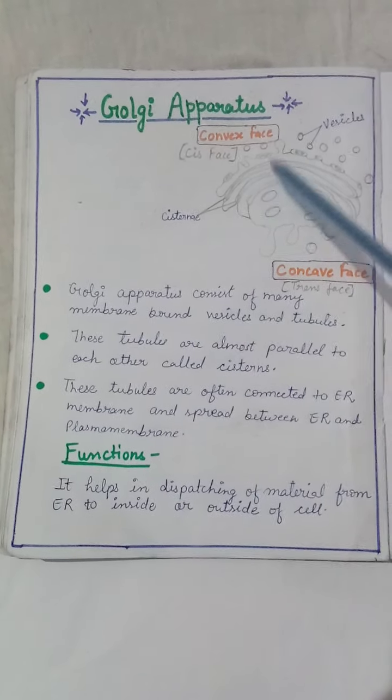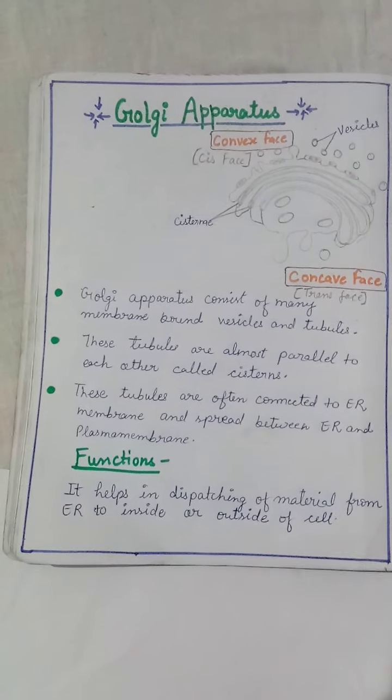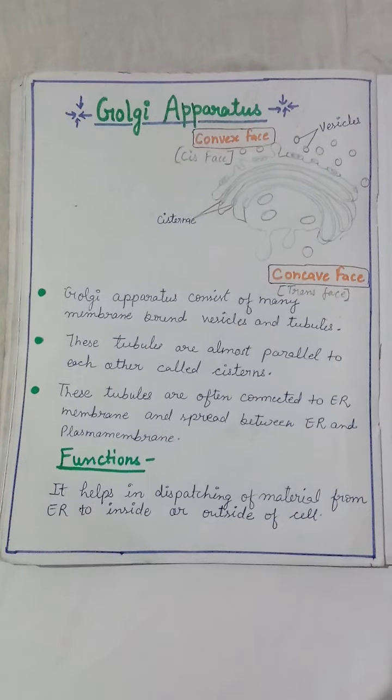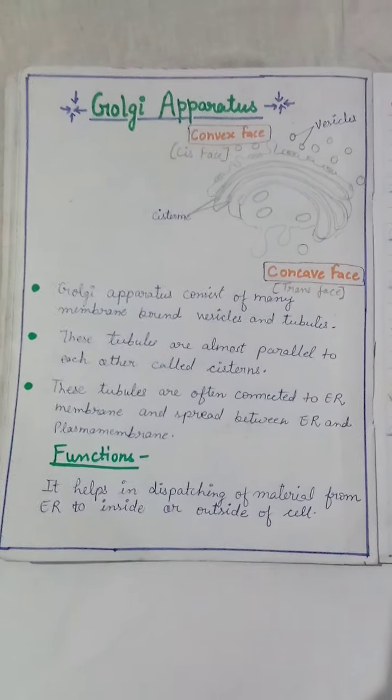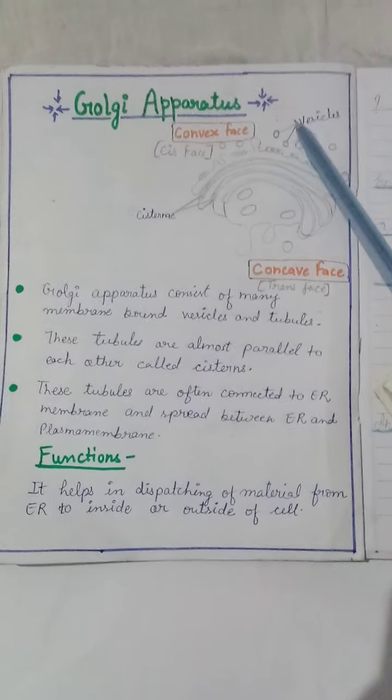The convex face is characterized by the presence of small transition vesicles or tubules. Here you can see some small vesicles. These are the transition vesicles.